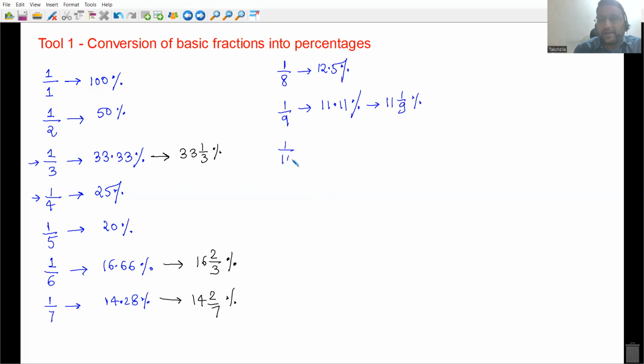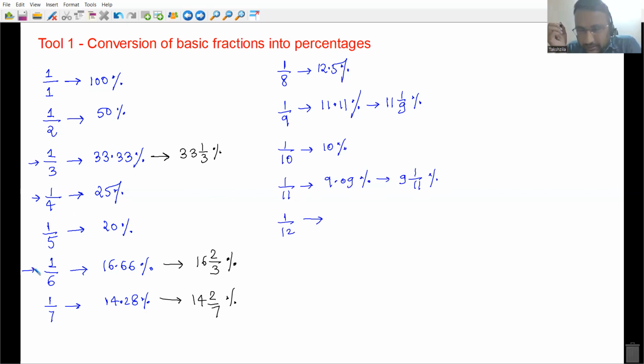If I get 1 mark out of 10 marks, it is 10 percentages. If I get 1 mark out of 11 marks, it is 9.09 percentages. That is 9 1 by 11%. If I get 1 mark out of 12 marks, we know 1 by 6, it's 16.66%.